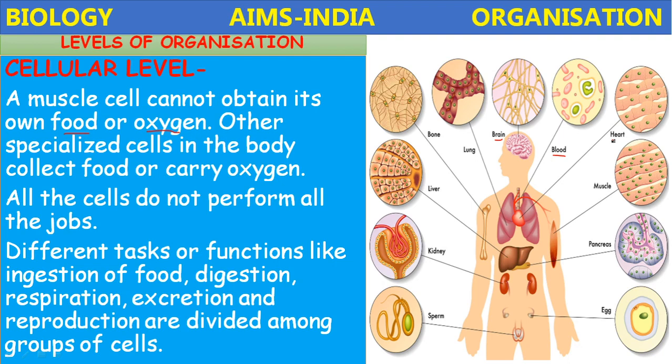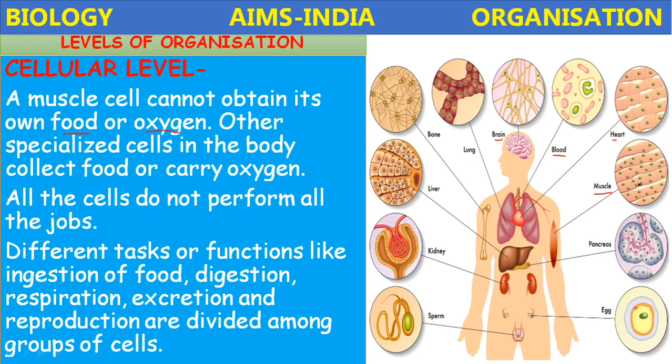And if you take the heart organ, it is made up of muscles. The muscle cells, their structure is different and they perform a different function. They perform the function of contraction and relaxation. And in the muscular system, different types of muscles are present in the body, like voluntary muscles and involuntary muscles.